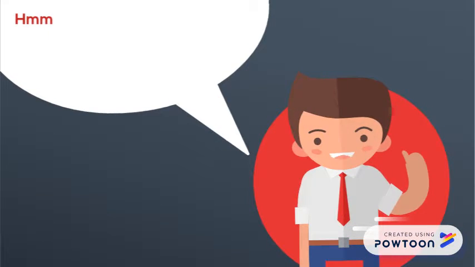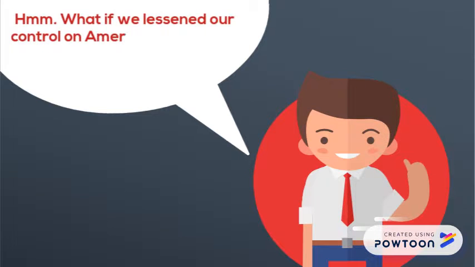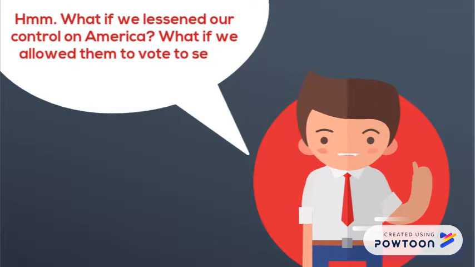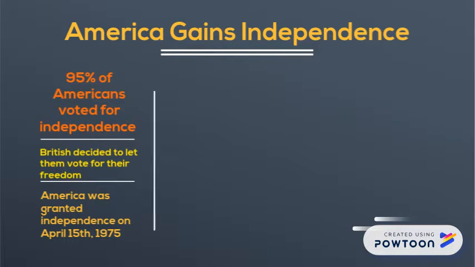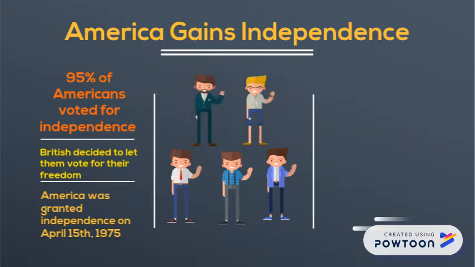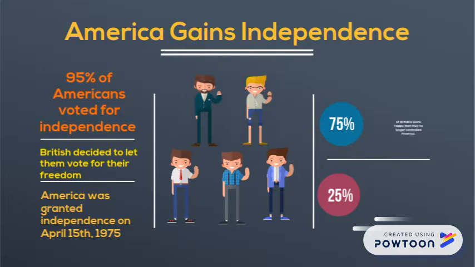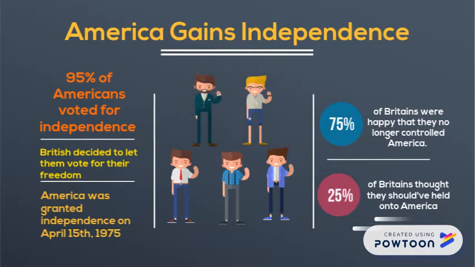Following the World Wars and the communism problem, the British decided that it might be time to give the Americans the choice to decide if they wanted independence. America gains independence on April 15, 1980, after Britain gave them the chance to vote if they wanted their freedom. The majority of the British believed that it was for the best, however some still liked the idea of controlling America.